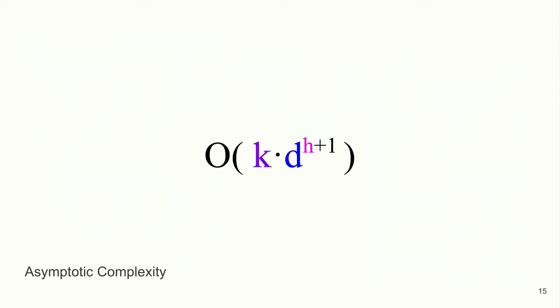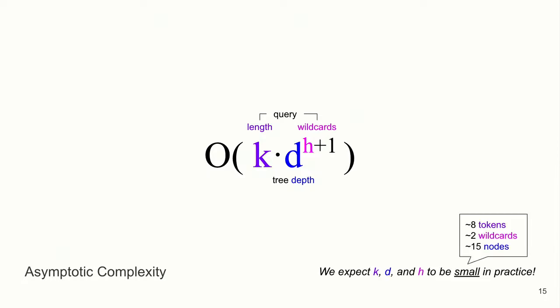I'll briefly touch on the complexity of this algorithm. We didn't spend a lot of time optimizing it. It has some backtracking involved, so there's an exponential in there. But in practice, we expect most of these numbers to be fairly small, because this is based on code. Here, k is the length of our query, d is the depth of the tree, how nested your expressions are inside of your language, and h is the number of wildcards in your query. Based on our benchmark, the median values for these are fairly small, all under 20, so we don't expect this to be a problem, and we empirically confirm this in our evaluation. So talking about the evaluation, how do we make sure that this tool is actually doing